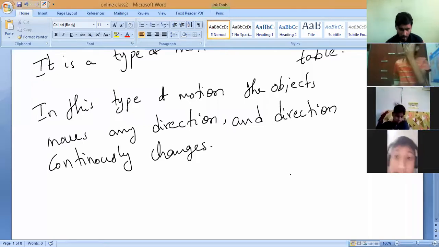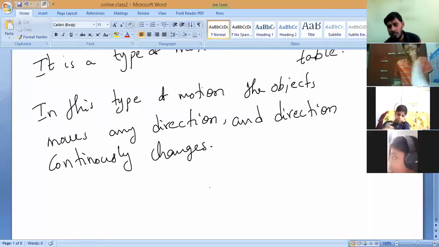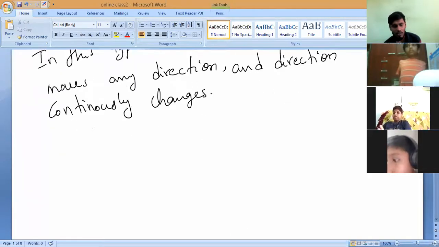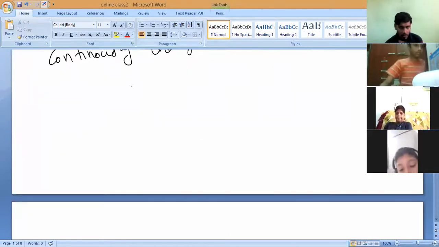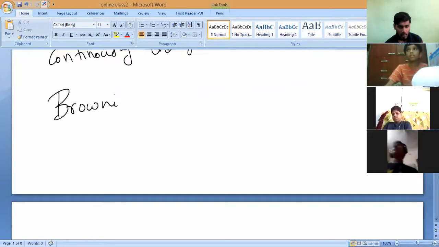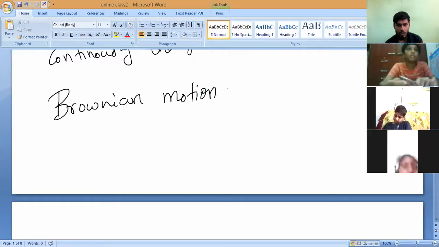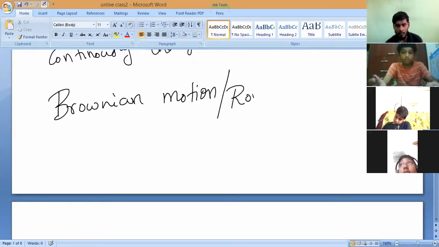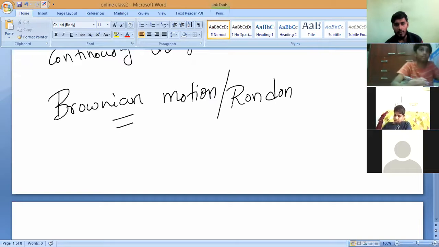And also remember, this random motion we can also call Brownian motion. Please unmute. This is also most important. When it comes to class 8 and higher, they will never use random motion, only Brownian motion.